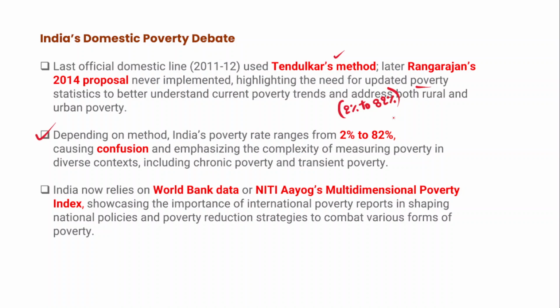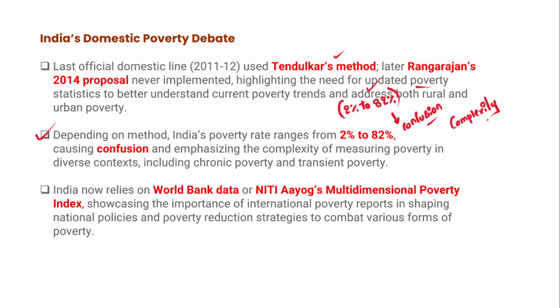Each method says that India's poverty levels would be different, and that has been creating a lot of confusion. In fact, it also emphasizes the complexities existing in measuring poverty.